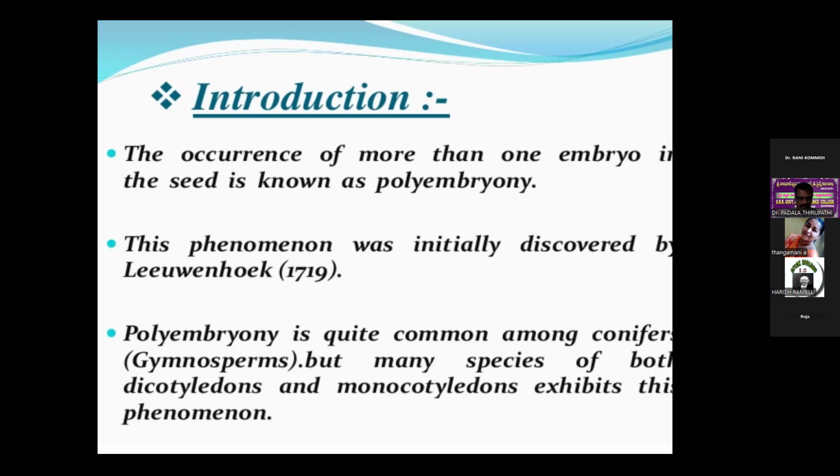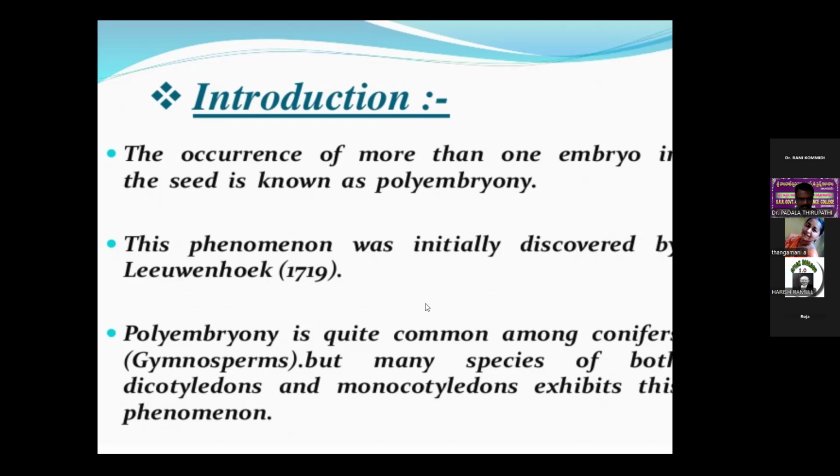This is an important question from the entrance exam point of view. This event was first discovered by Antony van Leeuwenhoek in 1719.